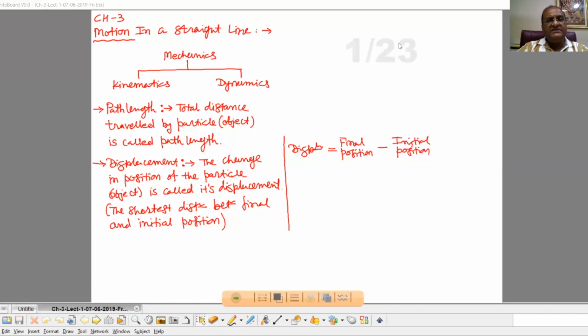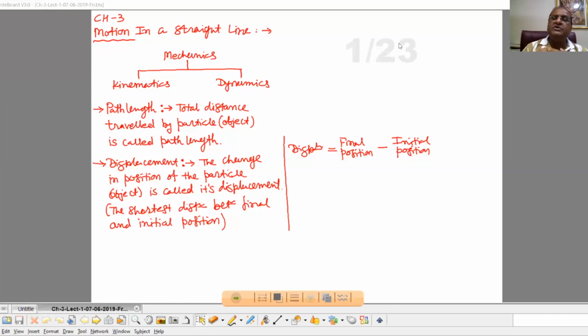The intersection of these axes is called the origin of the Cartesian coordinate system, and that is considered as the reference point. So with respect to that reference point, we locate the position.